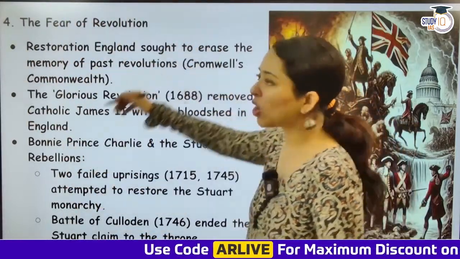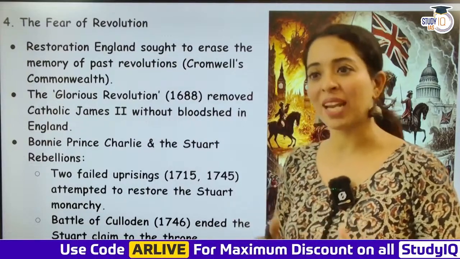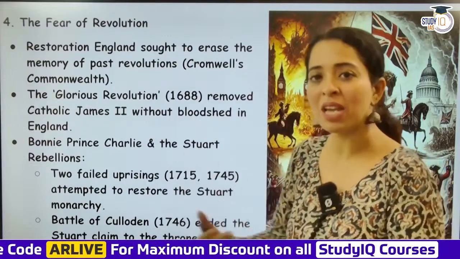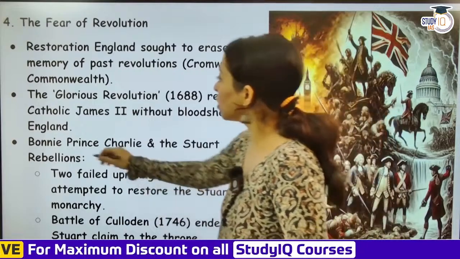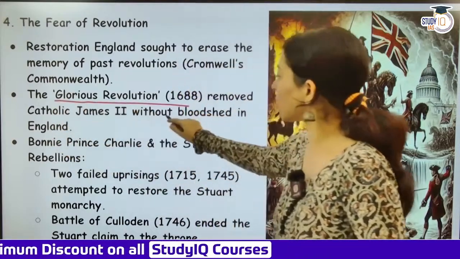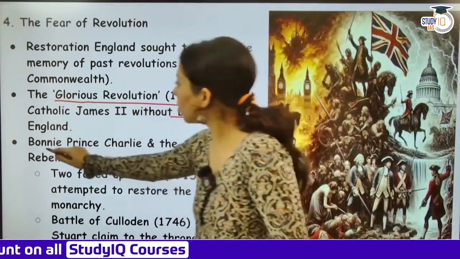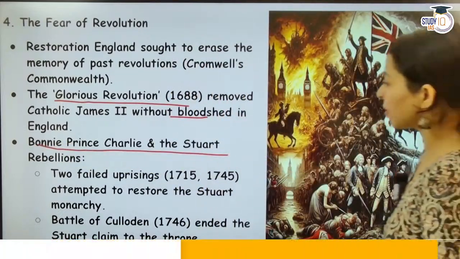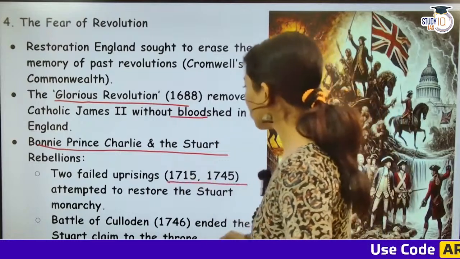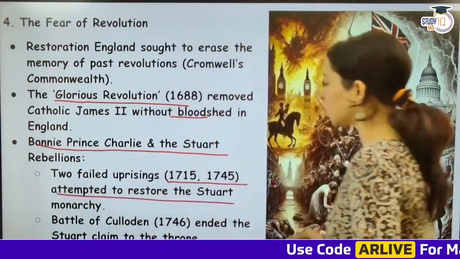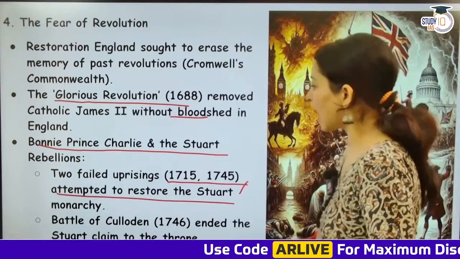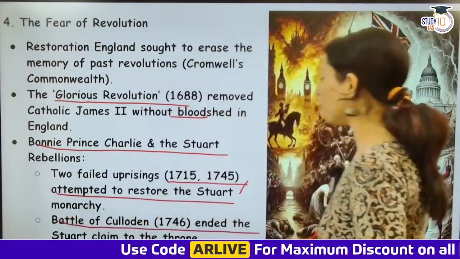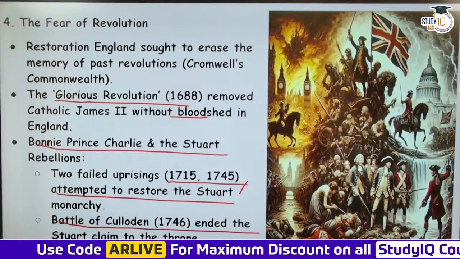So there were a lot of revolutions happening and people were like, कितनी revolutions होंगे? Are we prepared for the next one? So the Glorious Revolution happened. Now we see Bonnie Prince Charlie and the Stuart Rebellion. So two failed uprisings happened, in 1715 and 1745, attempting to restore the Stuart monarchy, but this failed. And the Battle of Culloden, May 1746, ended the Stuart claim to the throne permanently.